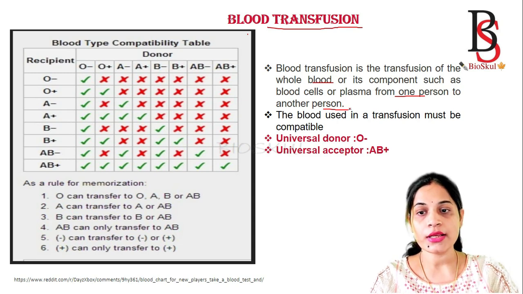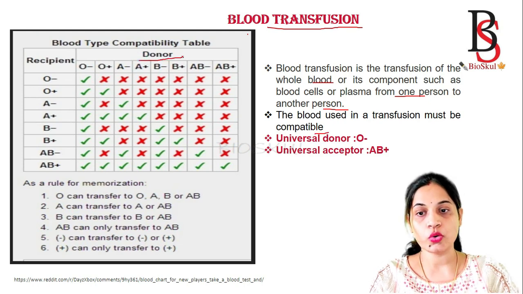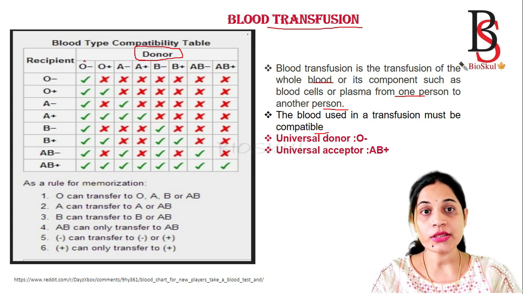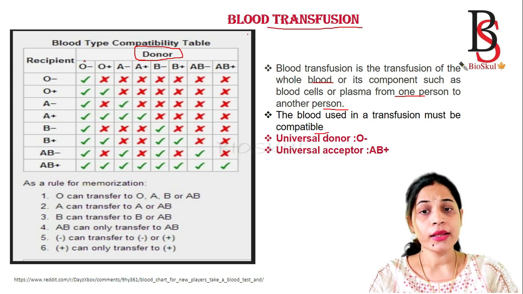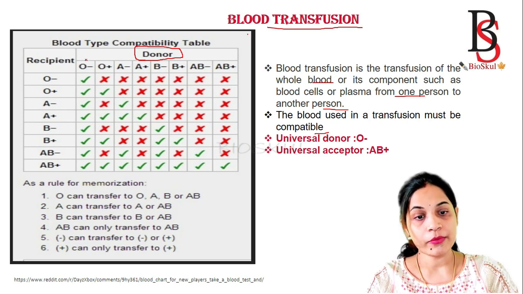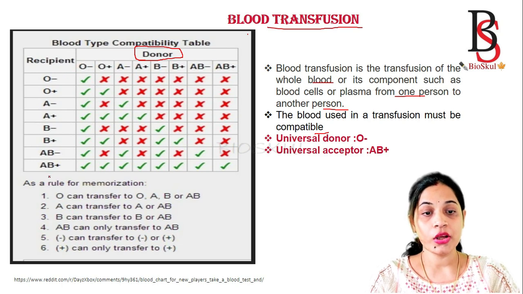So see, here is the table that represents blood type compatibility. This is the donor, O minus, or O negative. If the donor is O negative, then the person can give blood to all blood groups. That's why O negative is known as the universal donor blood group.